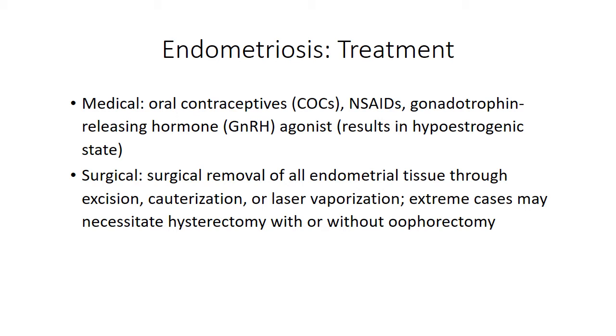Medical treatment of endometriosis includes oral contraceptives, NSAIDs, and gonadotropin-releasing hormone agonists. Surgical treatment includes surgical removal of all endometrial tissue through excision, cauterization, or laser vaporization. Extreme cases may result in hysterectomy with or without oophorectomy.